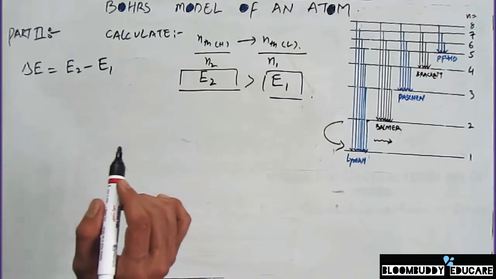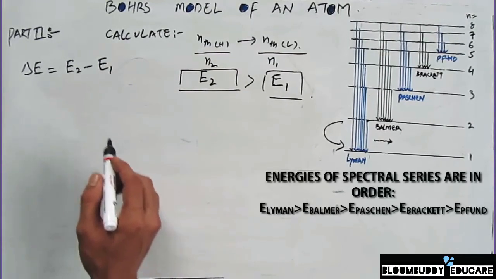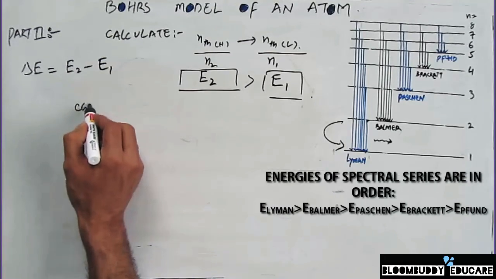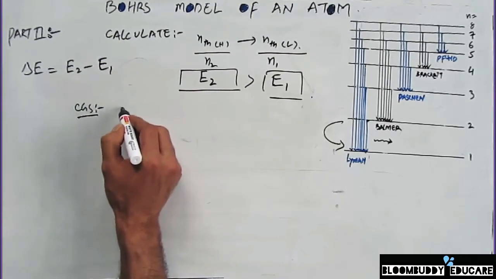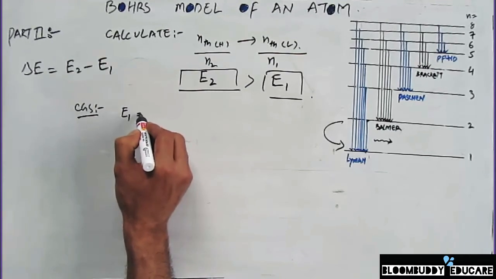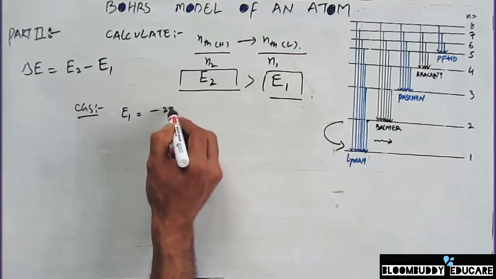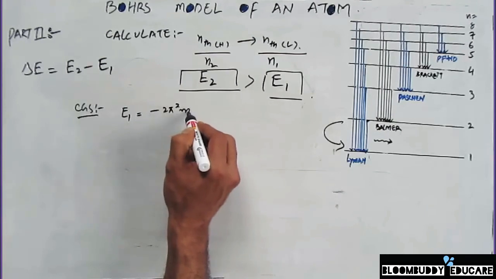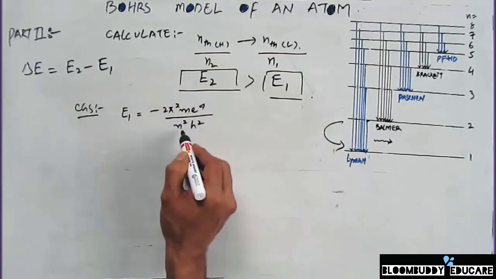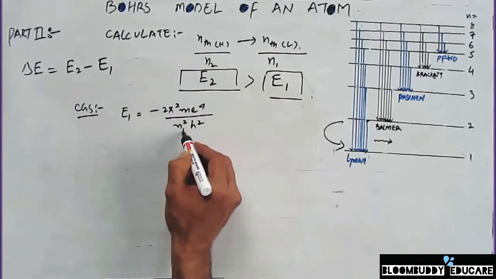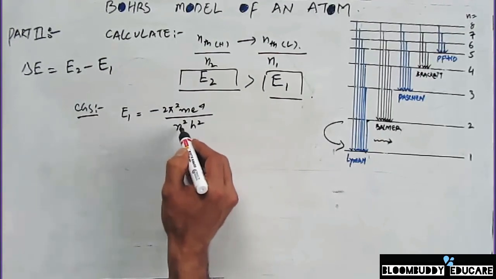In order to calculate the frequency of that spectral line, I'll calculate it in the CGS system first. From our previous lectures, we know that energy is equal to minus 2 pi square m e raised to power 4 by n square h square. So in this case, for E1, the n is going to be n1.